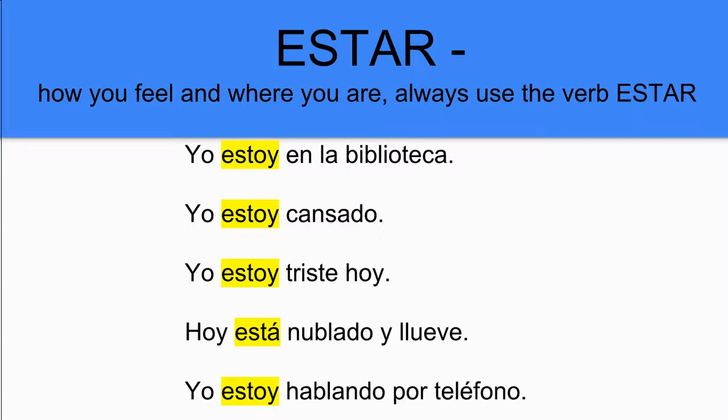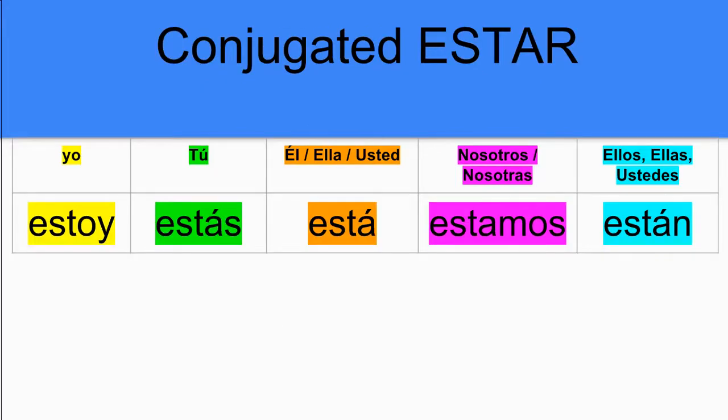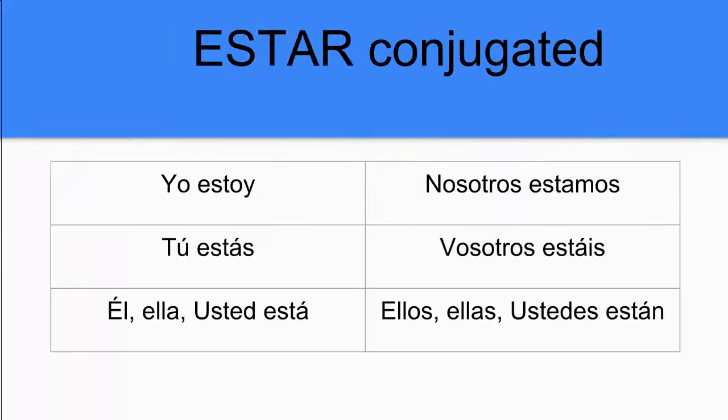And so we can see that we have some certain weather expressions that use estar. And lastly, we have what's known as the present progressive. Yo estoy hablando por teléfono. We'll see that in just a second. The conjugated forms of estar look like this. Yo estoy, tú estás, él, ella, usted está, nosotros, nosotras estamos, and ellos, ellas, ustedes están.